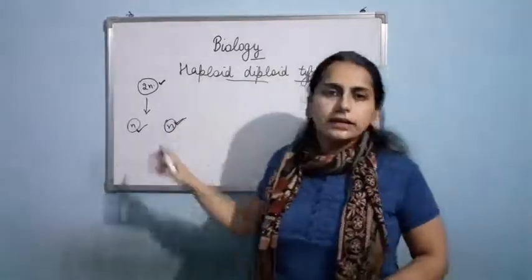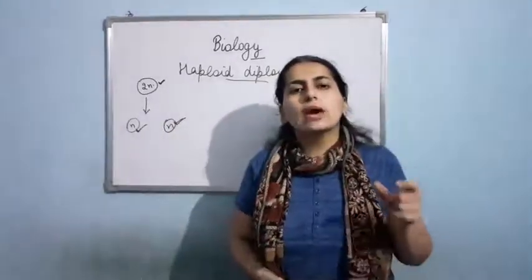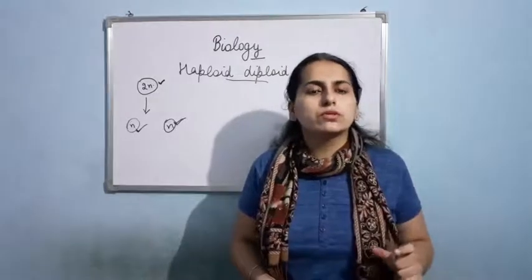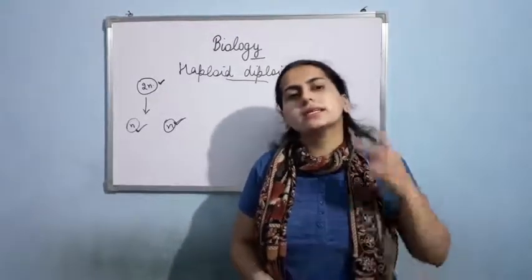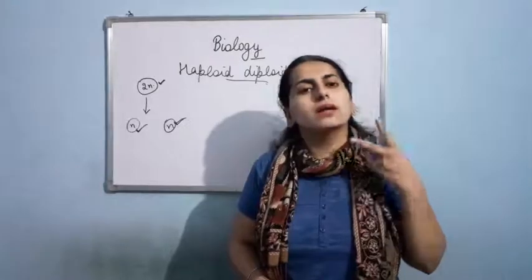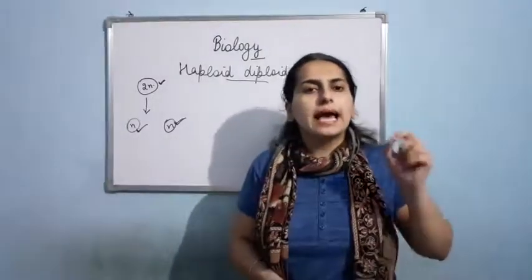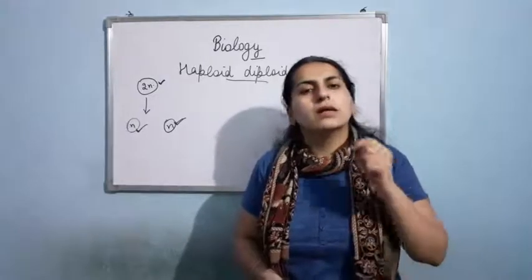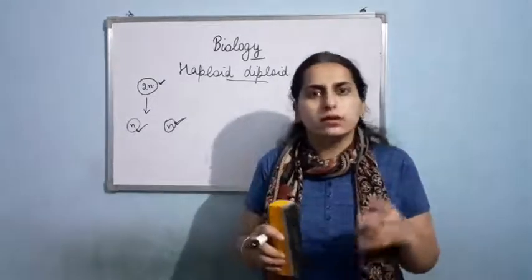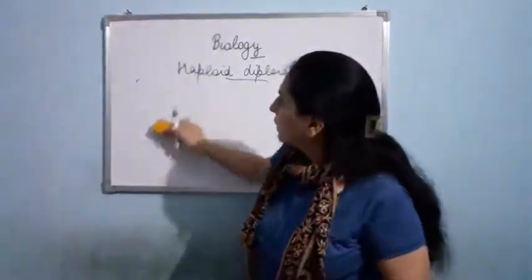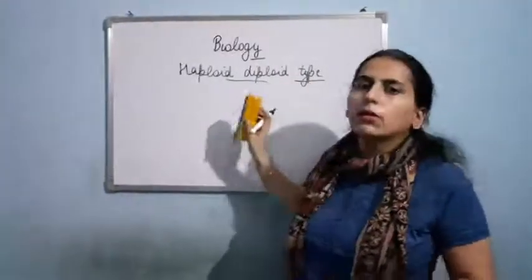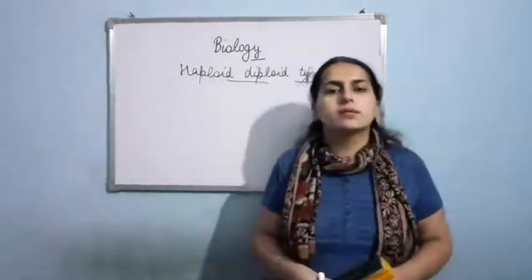So diploid means a condition in which 2n set of chromosomes are present, or I can say 2 sets of chromosomes are present, and haploid is a condition in which only n number of chromosomes are present. Now, let us talk about haploid diploid type of sex determination.